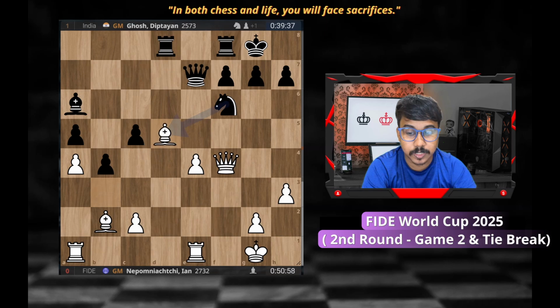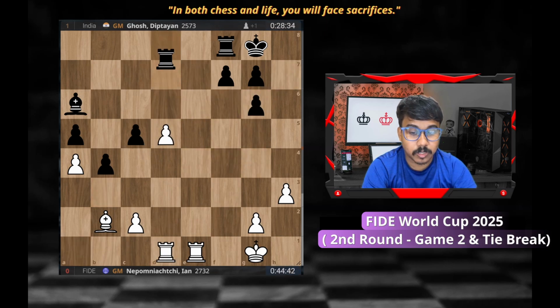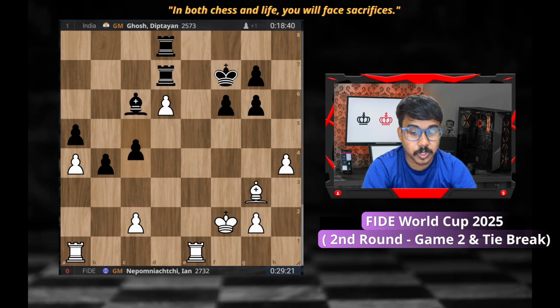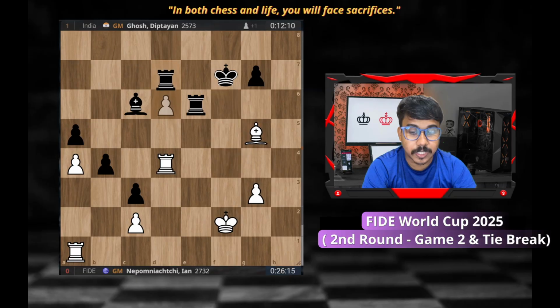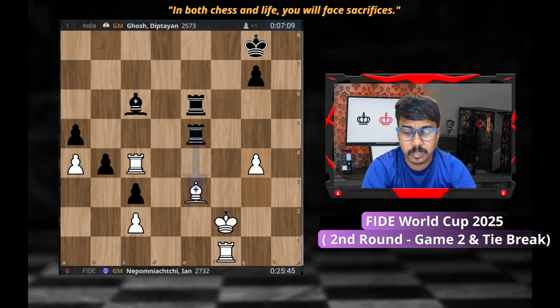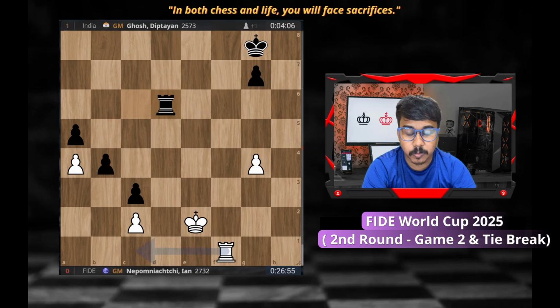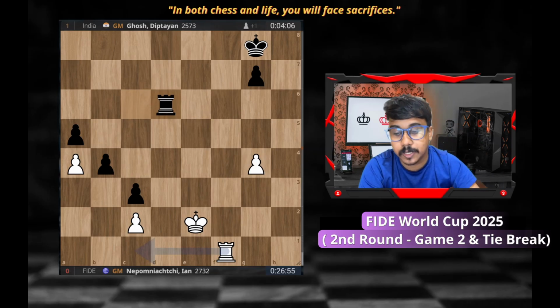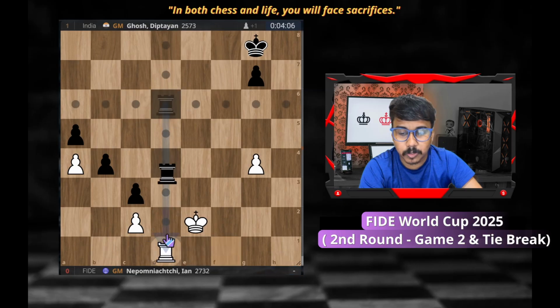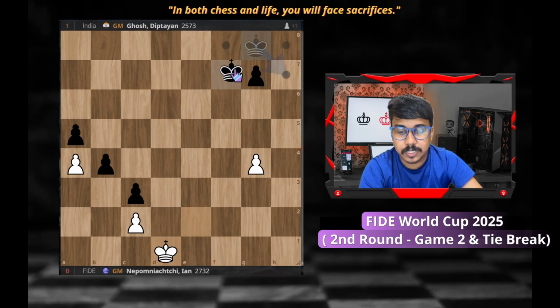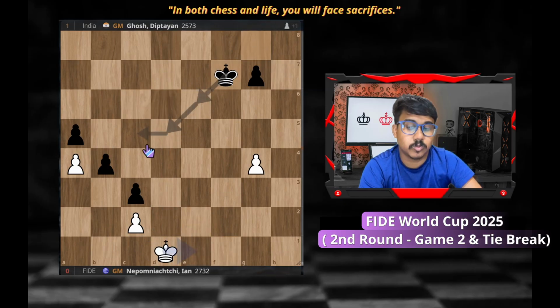There was no hesitation actually, and even with the presence of opposite color bishops, Diptayan played this endgame very convincingly, very calm, very cool, very composed, and finally at this moment here, Nepo resigned, again in the threat of rook d2, and you cannot play rook d1 because I will simply take, and this king is coming towards the center before white. So those were a few things. Levon made a draw.